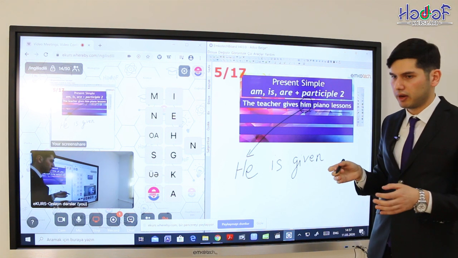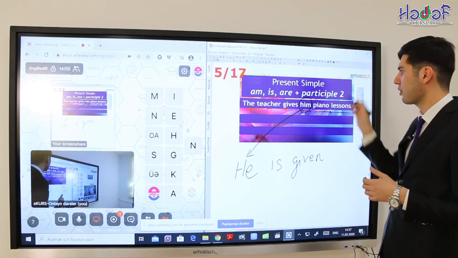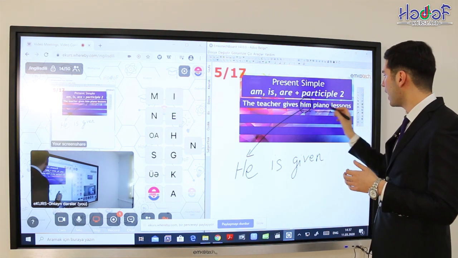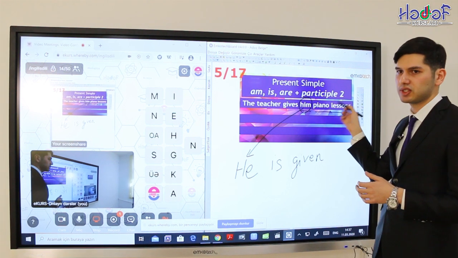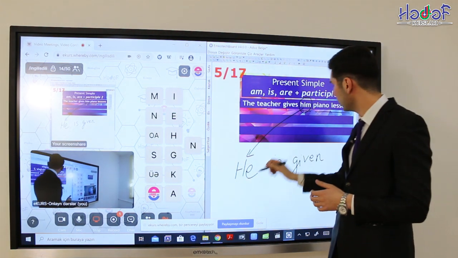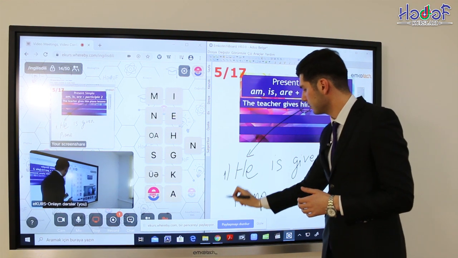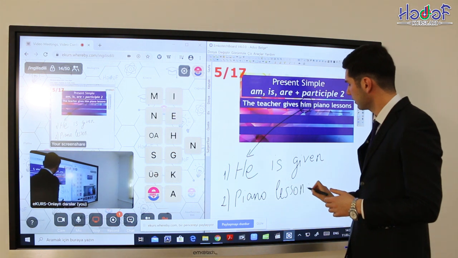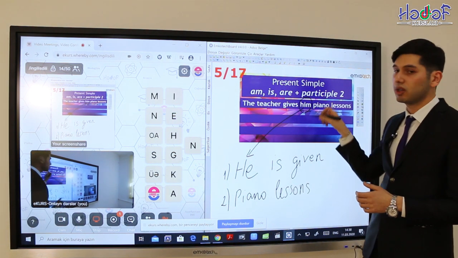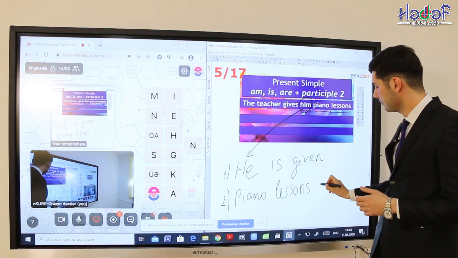This is the first variant, but we can create the second passive voice sentence from this active voice. If our object is piano lessons, we can convert piano lessons into the subject of the passive voice, and we start the sentence with piano lessons. After, we use an auxiliary verb, and because lessons is plural, we use are.